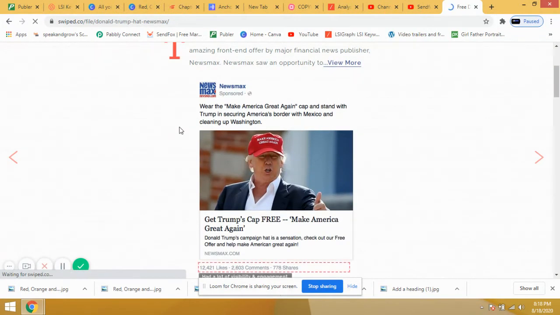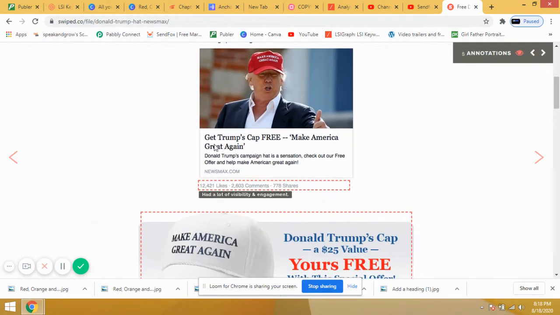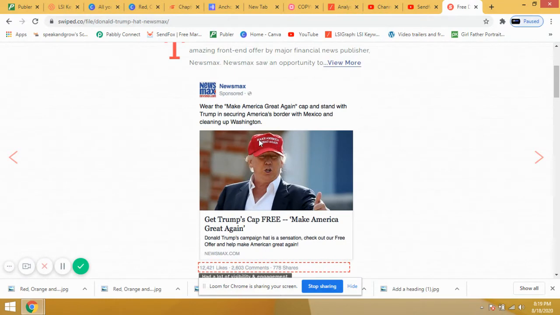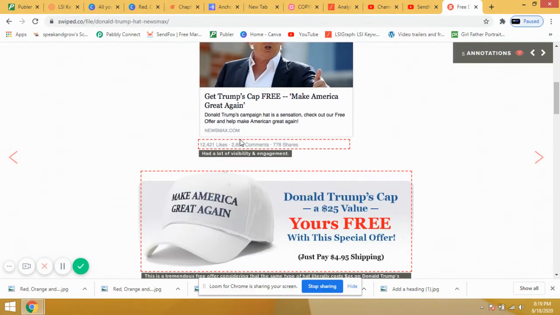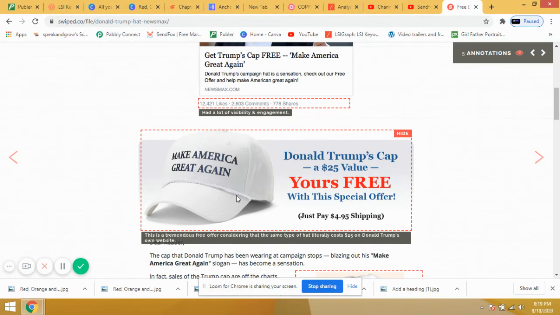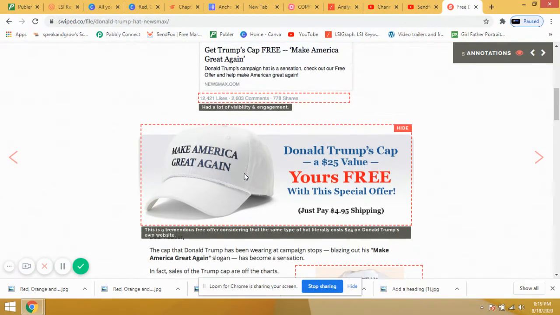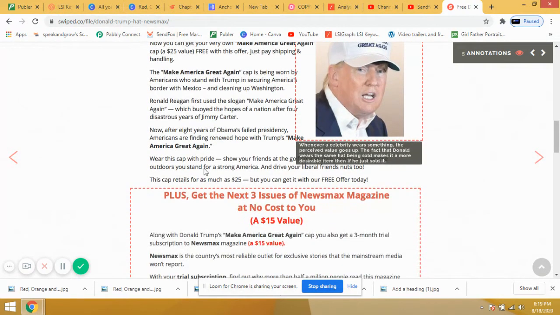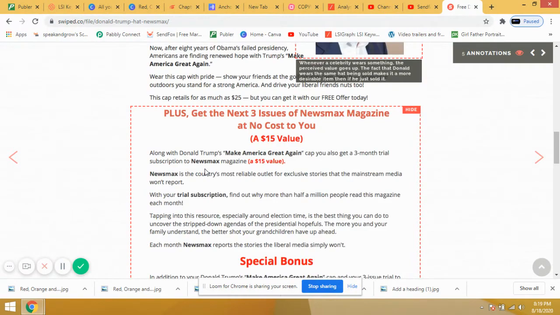So you can see here Newsmax: get the Make America Great Again cap and stand with Trump in securing America's border with Mexico and cleaning up Washington. You can see here, get Trump's cap free, Make America Great Again. Wow, it's a catchy headline, and with the tools, you can say it's wonderful. And of course, it will get the attention of the audience as well as visitors. If you go down, observe what they have written and how they have planned the ad.